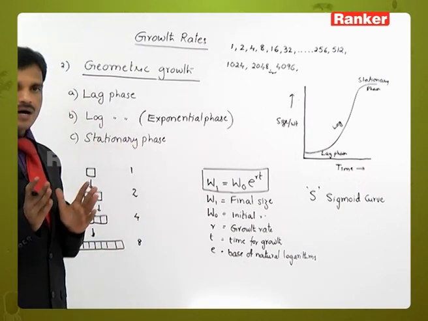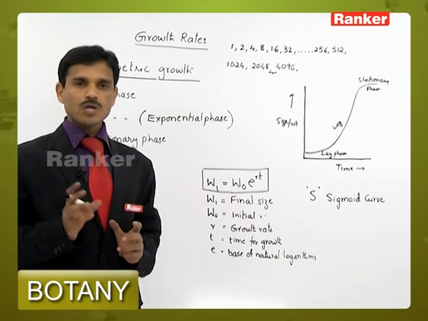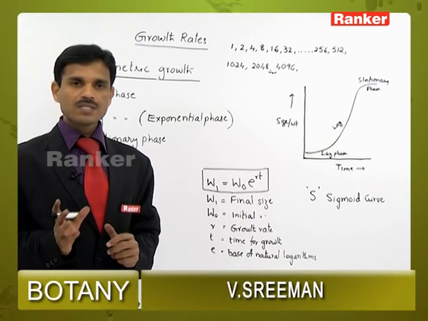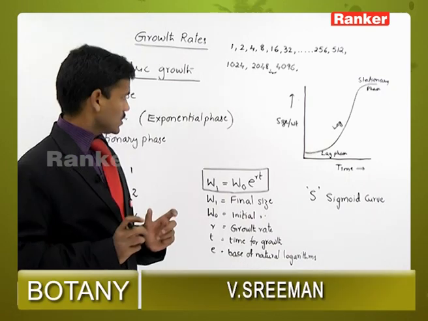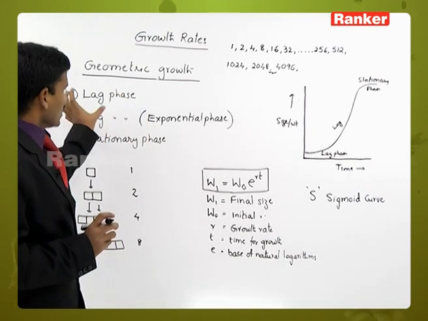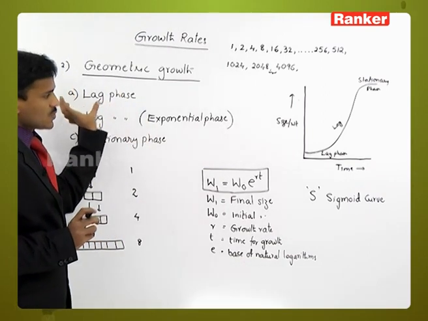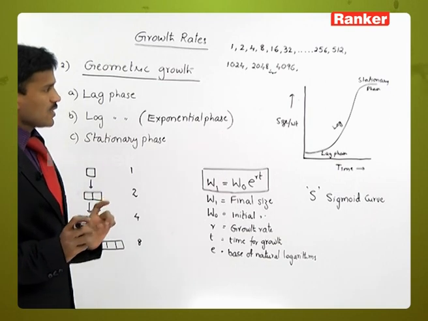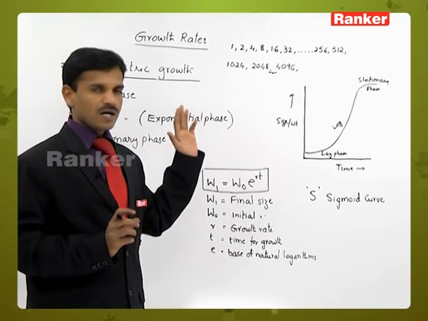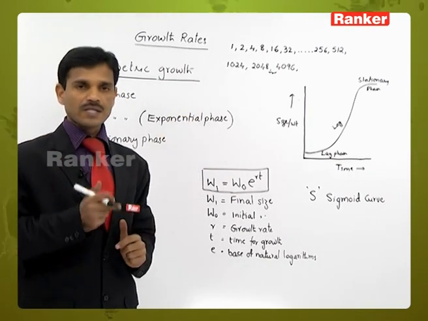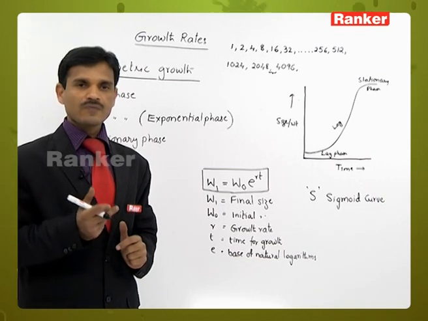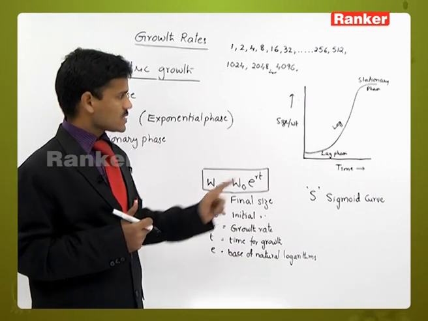If we compare arithmetic growth and geometric growth, geometric is relatively very fast growth, and in this the first stage is very slow, and next the logarithmic phase or exponential phase is very fast. It is not continued continuously. Because when the food materials are available, the logarithmic phase is continued.